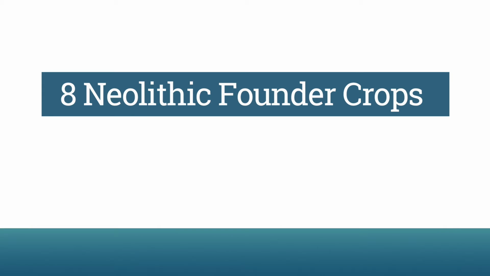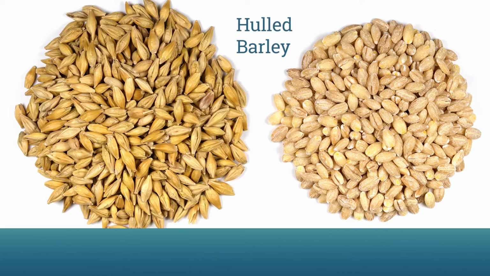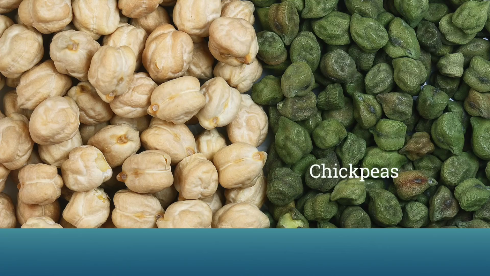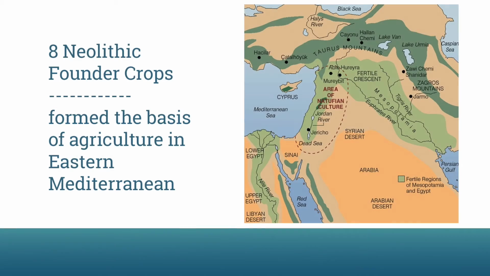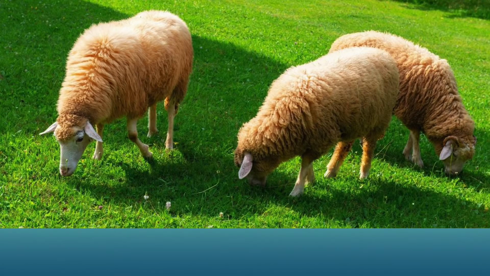The 8 Neolithic founder crops were emmer wheat, einkorn wheat, hulled barley, peas, lentils, bitter vetch, chickpeas, and flax. These were cultivated in the eastern Mediterranean and formed the basis of agriculture there. Then China added rice, mung beans, soybeans, and adzuki beans. After that, we added some animals: pigs, sheep, cattle, and so on.